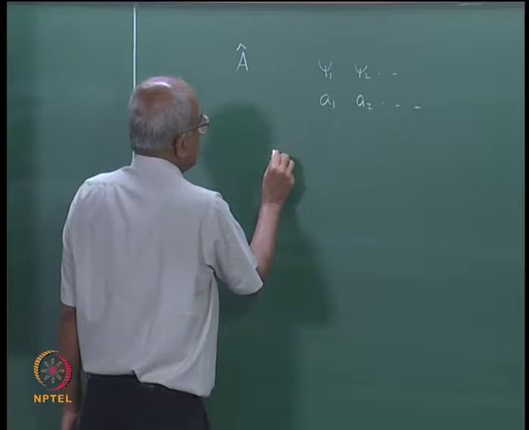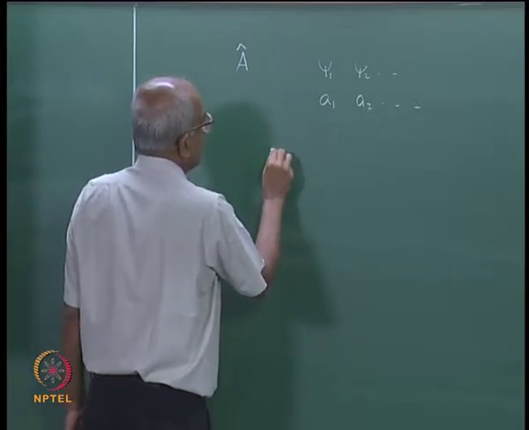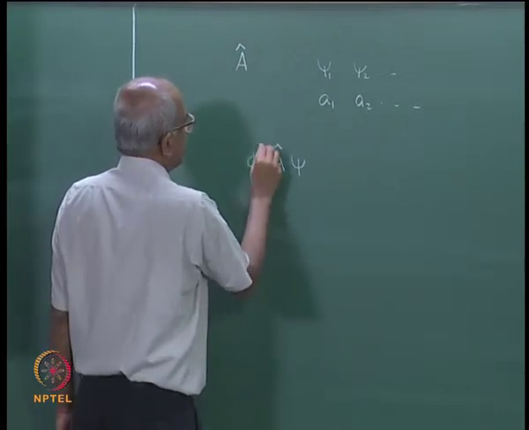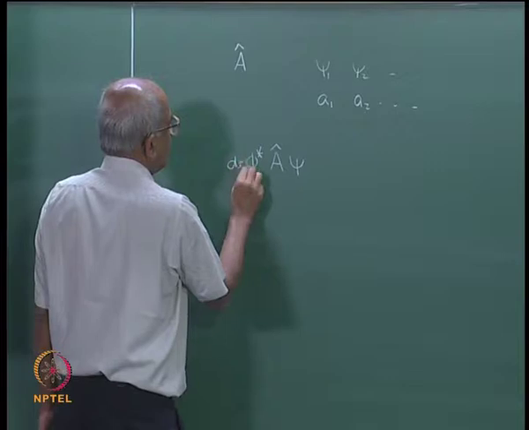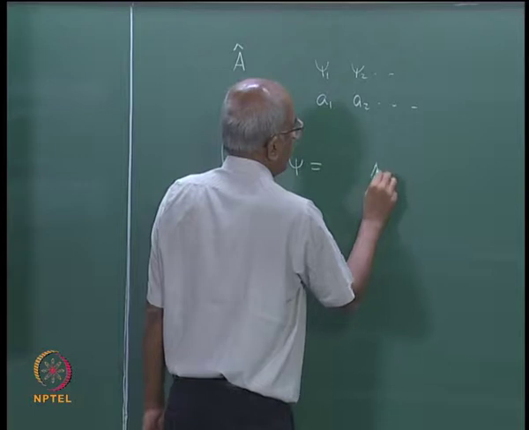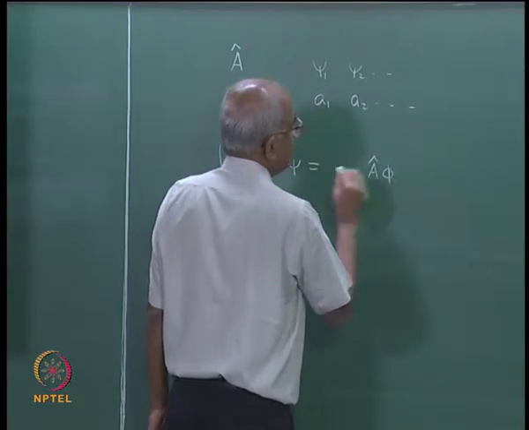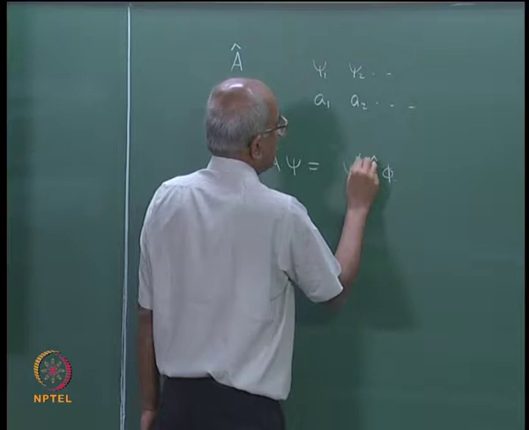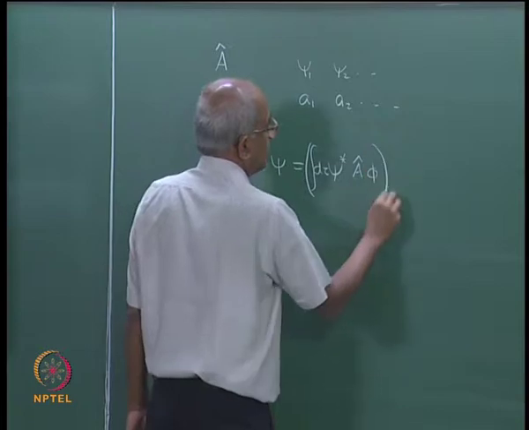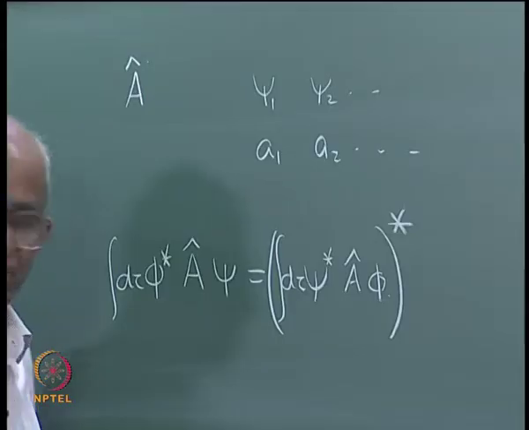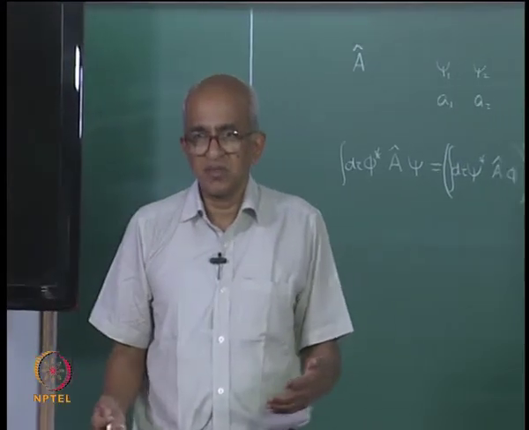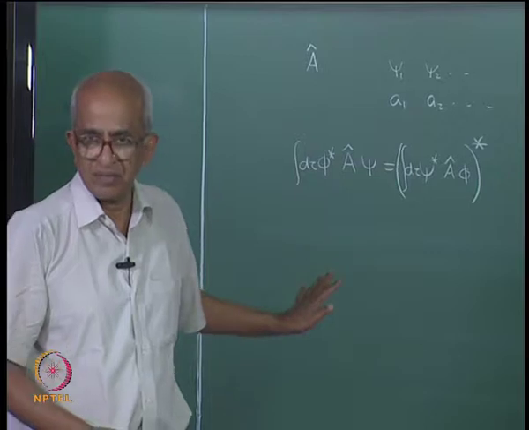Because A is Hermitian, I know that A operating upon any acceptable function psi multiplied by phi star integrated over the whole space must be equal to A operating upon phi multiplied by psi star volume element d tau integrated over the entire space, the whole thing star. So, these two numbers must be complex conjugates of each other for any two acceptable state functions psi and phi.